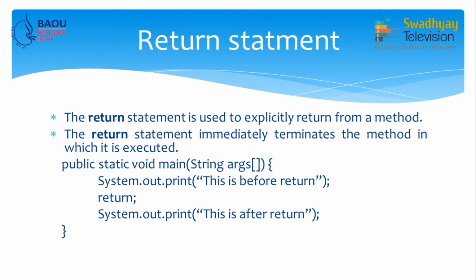It prints "this is before return" and since immediately after it we write return, the main method is terminated. So, "this is after return" won't execute because we have terminated the main method by writing the return statement. So, this is how return works. We will discuss this return statement when we discuss methods in detail.